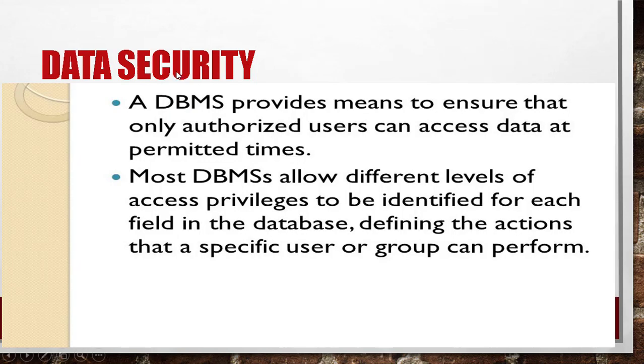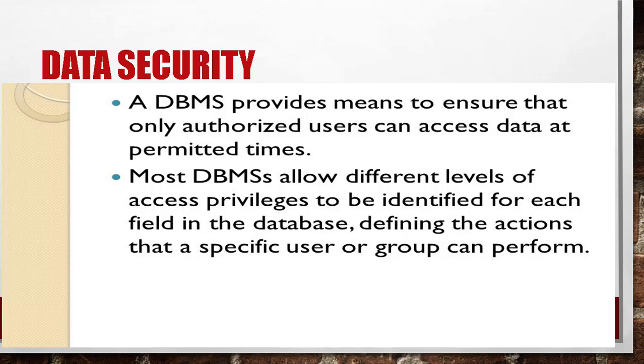The next feature is data security. The DBMS also provides security to the database. The database can be accessed only by authorized users, and only the authorized user can access the data at the permitted time. Most DBMS allow different levels of access privilege to be identified for each field in the database, and define the actions that a specific user or a group can perform.